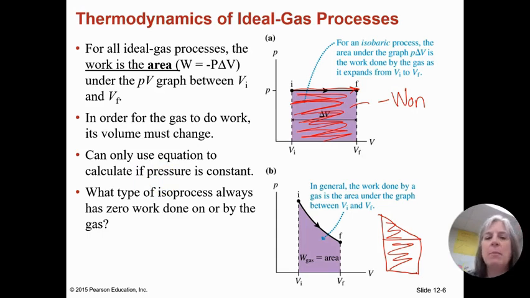Now, what type of process always has zero work done on or by the gas? Well, that would be something where the volume doesn't change, right? Isovolumetric has zero work done, which means that the flow of heat and the change in temperature work together. That doesn't always happen, but it does for isovolumetric processes, because there's no work. So heat flows in, temperature goes up, because the internal energy is going up.